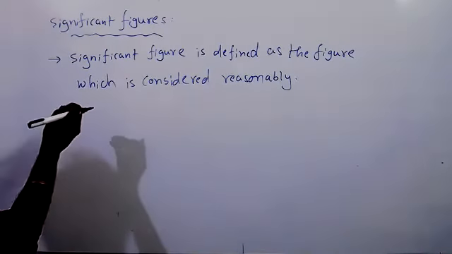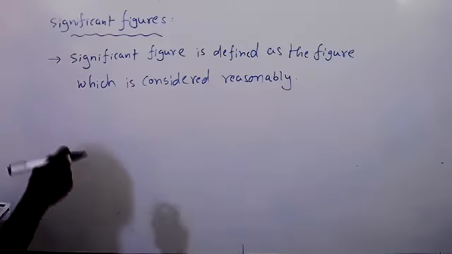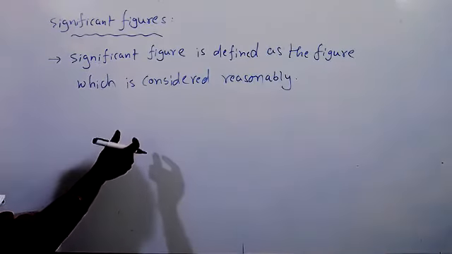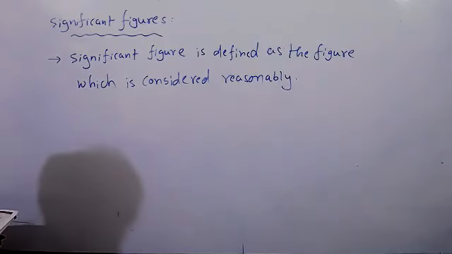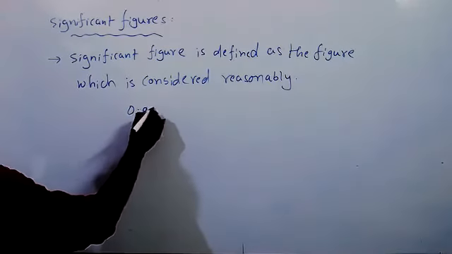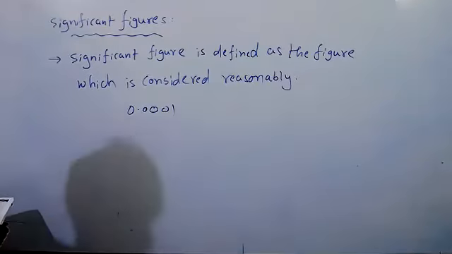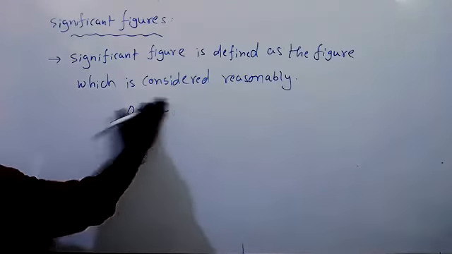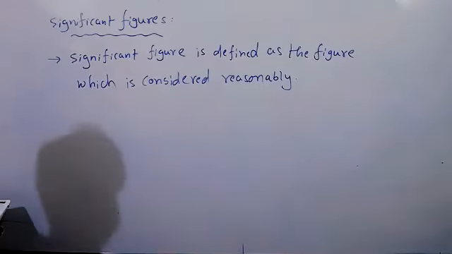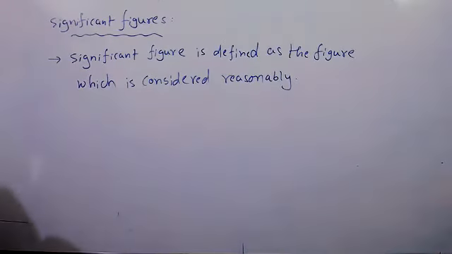Why do we have to round up? Because of some reasons. Reasonably we will consider that, and mostly it will give the true value, because 0.001 is a very small value. After the point, whenever you are taking, that value is very small. So the final value you get will be the correct value, almost always. We can round a number to 3 digits, 4 digits or 5 digits, but there are some rules. Those rules we are going to learn now.